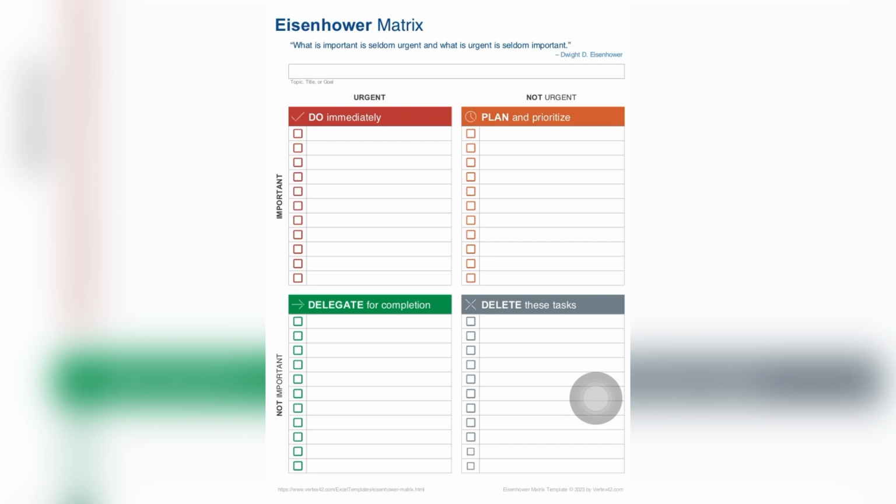So the prioritization matrix depends on your schedule. That is what you do. It differs from one person to another. What is urgent and important to me can be different from that of another person. So it is a personal thing.